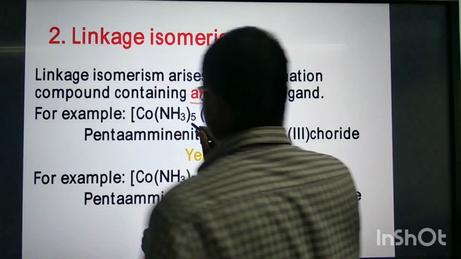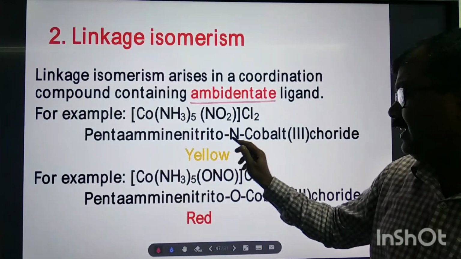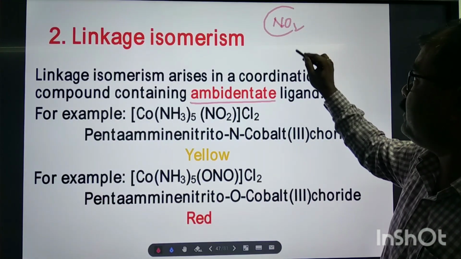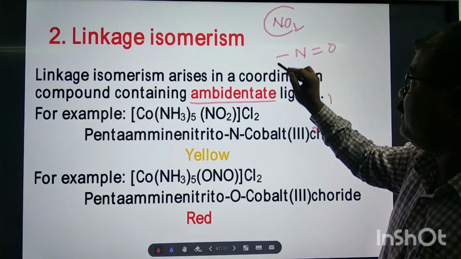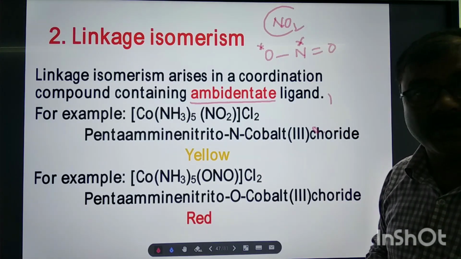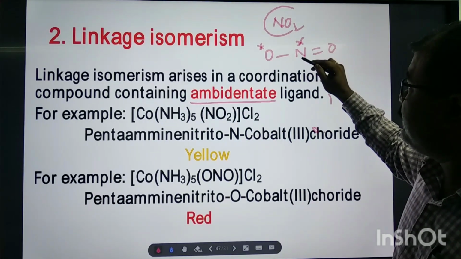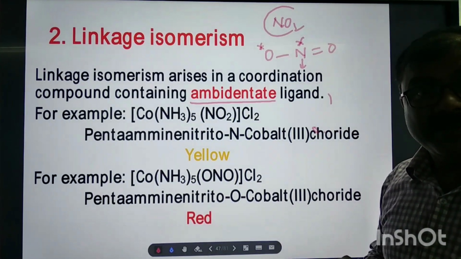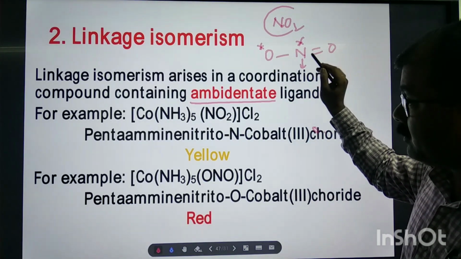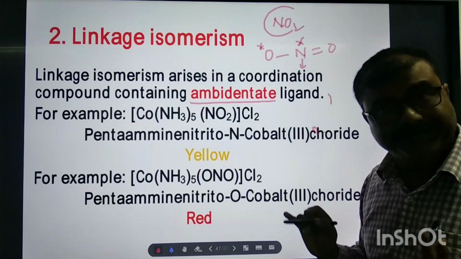Let us take an example. What is the name of this complex? Pentaamminenitrito-N cobalt(III) chloride. See, NO2, we can write the structure here. This nitrogen may be the donor atom, this oxygen may be the donor atom. Now, nitrite-N means nitrogen is the donor, meaning the coordinate bond will form through the nitrogen atom. That is nitrito-N cobalt(III) chloride.